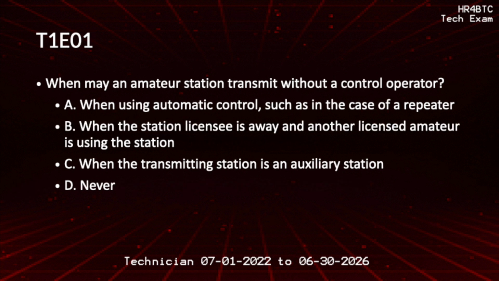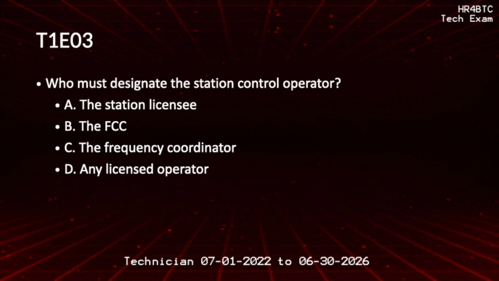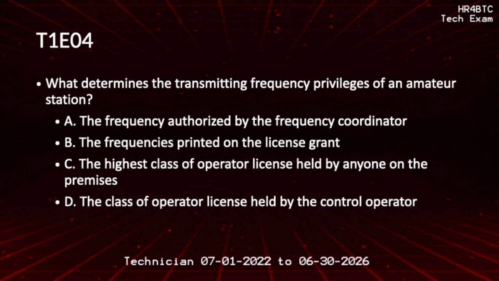When may an amateur station transmit without a control operator? Never. Who may be the control operator of a station communicating through an amateur satellite or space station? Any amateur allowed to transmit on the satellite uplink frequency. Who must designate the station control operator? The station licensee. What determines the transmitting frequency privileges of an amateur station? The class of operator license held by the control operator.